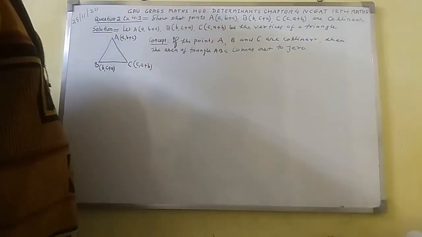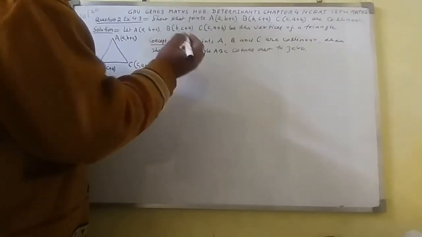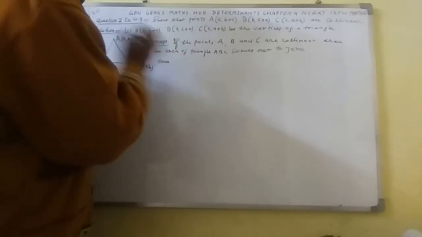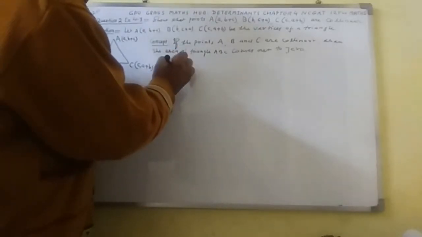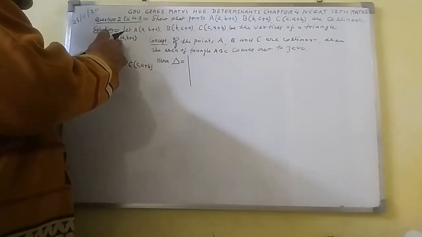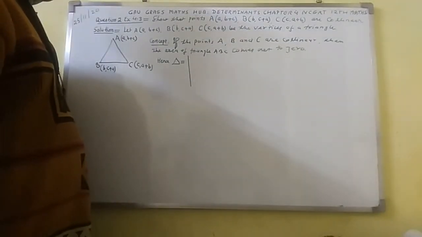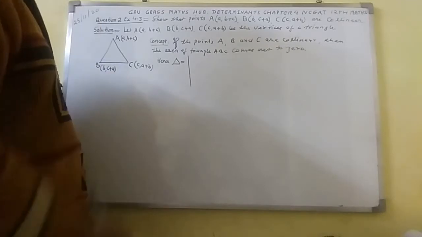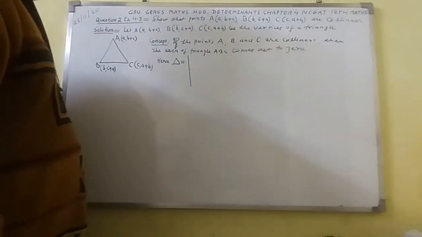So here I shall use the determinant method. Hence, delta equal to the determinant. First of all, I shall take the point A, whose coordinates are a comma b plus c. In place of x1, a is available.